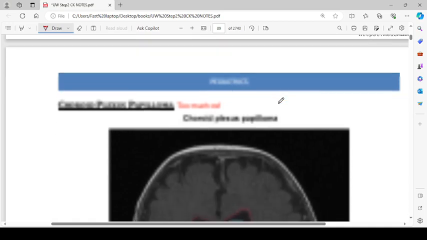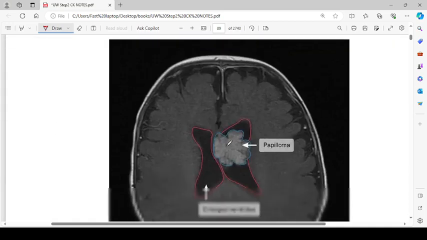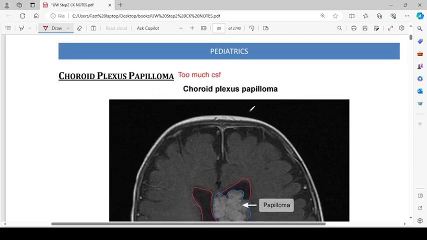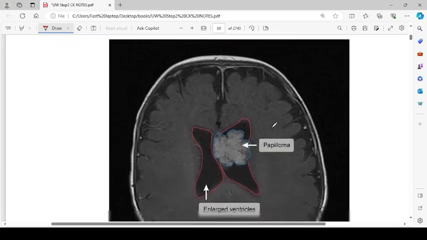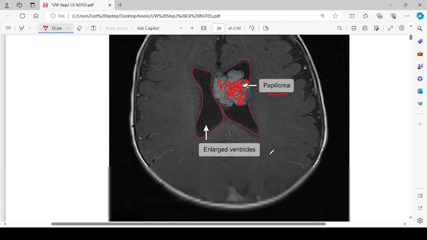Then the next thing is about the choroid plexus papilloma. So choroid plexus is basically a filtering system, you may say. It is a filtering net that is formed by the ependymal cells and the endothelial cells of the capillaries, which is responsible for the production of CSF, and that is formed in the ventricular systems. To be very specific, that is being formed in the lateral ventricles. But it can be present in any ventricular system, like in all four ventricles. So this is choroid plexus papilloma. The tumor of that plexus will form a papilloma, and thus the ventricles will be enlarged.